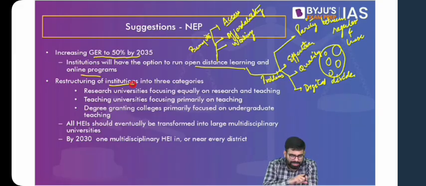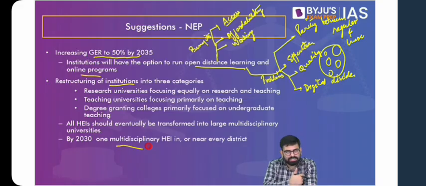Then also, let's have students from various disciplines in the same campus. Let's have various courses in the same campus. Let's create these multidisciplinary universities where students from all the disciplines are available. This is one dimension, which can pretty much provide a solution to the problem of narrow streams that we are fitted into. Then you think about developing a culture of research.